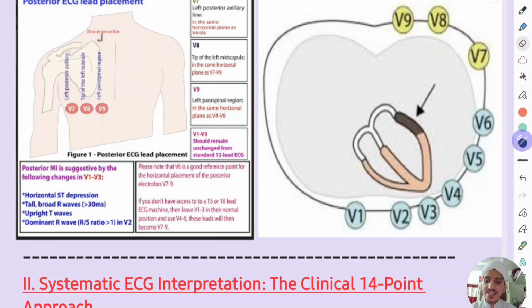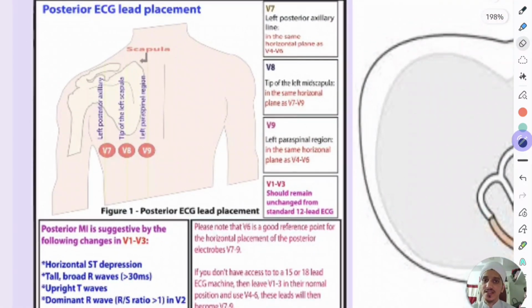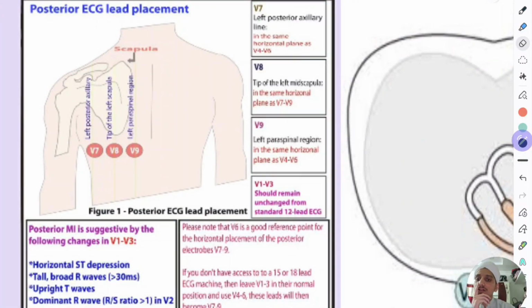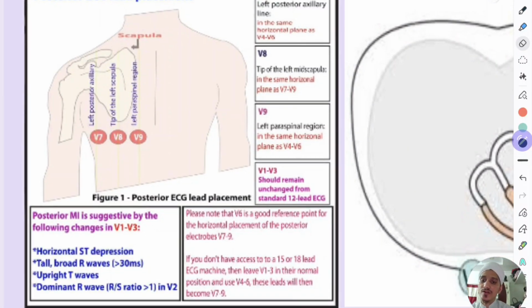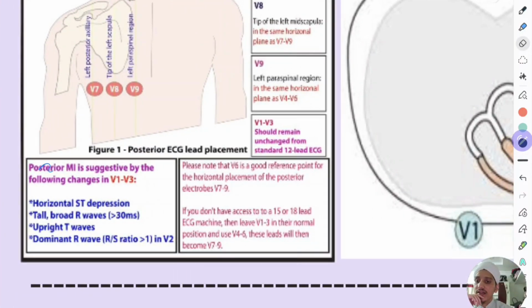So, posterior ECG lead placement. Just see this. Where you place V7, V8 and V9, and when you will place, that is important. When you suspect a posterior MI, it is suggestive by the following changes in V1. You should look at the V1, V2 and V3 leads. There will be horizontal ST depression in V1, V2, V3.